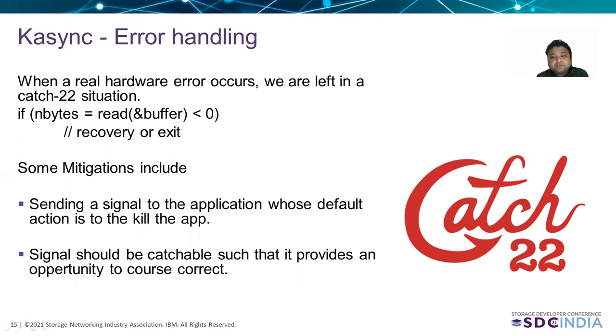Well, we talked about how we are going to implement KSync, but we didn't actually talk about what happens in the condition where the application has logic to process all kinds of error recoveries. Typically, we find ourselves in a catch-22 situation.